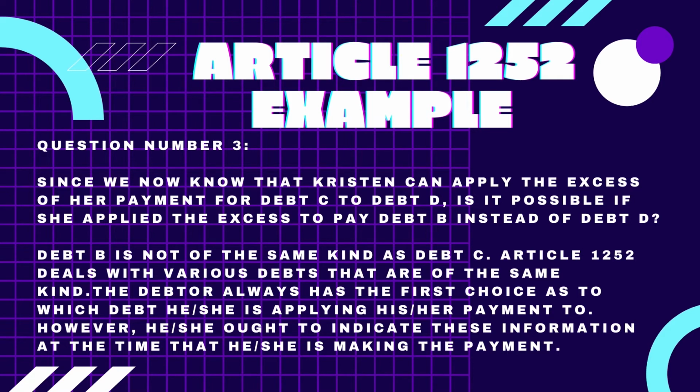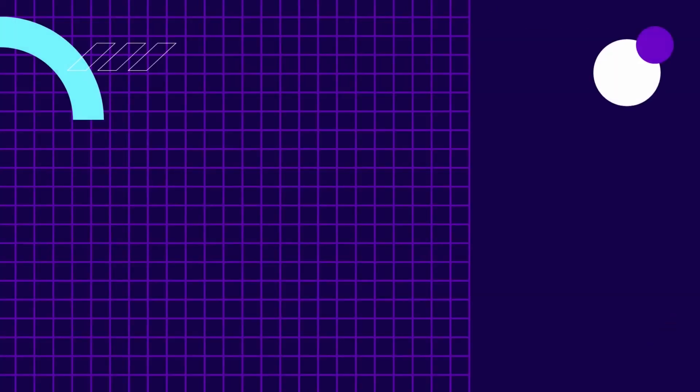The preceding examples tell us an important general rule in terms of the application of payments. The debtor always has the chance, first choice, as to which debt he or she is applying his or her payment to. However, he or she ought to indicate this information at the time that he or she is making the payment. This leads us to 2 succeeding but equally important rules.